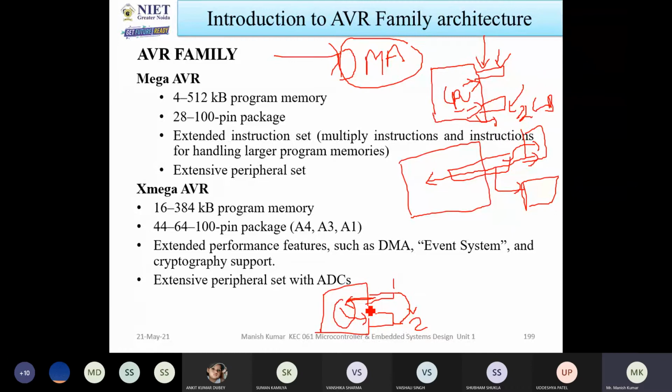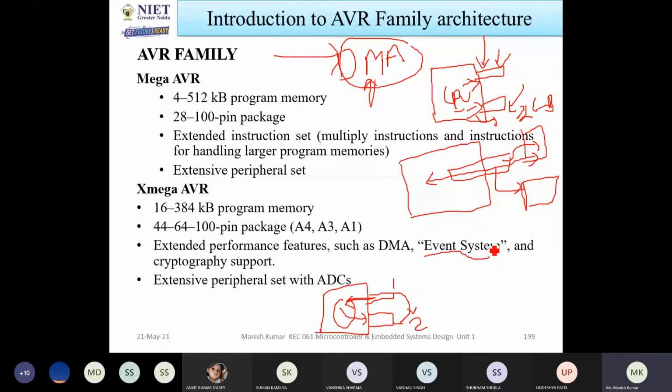At that time, I already told you only one bus is there. So if there is one bus, at that time the CPU will not do anything and DMA will process the data. So directly DMA will copy from one pen drive and paste to the other pen drive. So this mechanism, this device, is used for transferring the data fast. Now the second thing is called event systems. What is an event system?